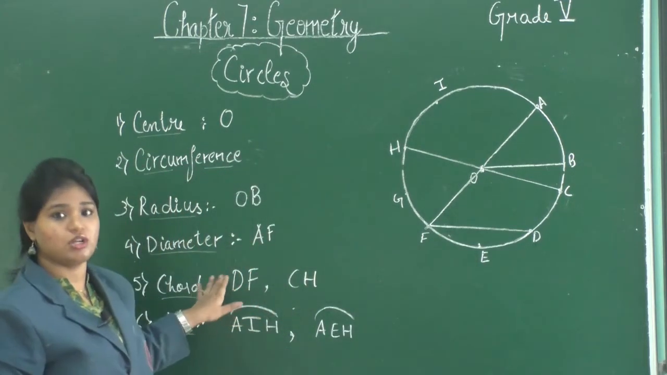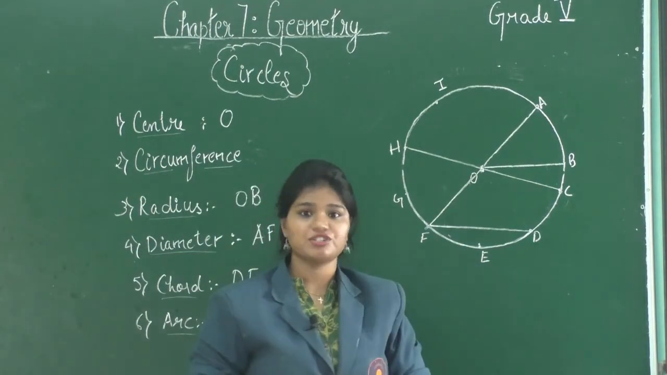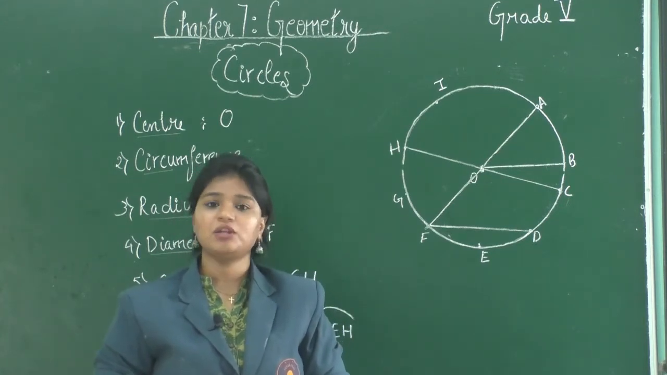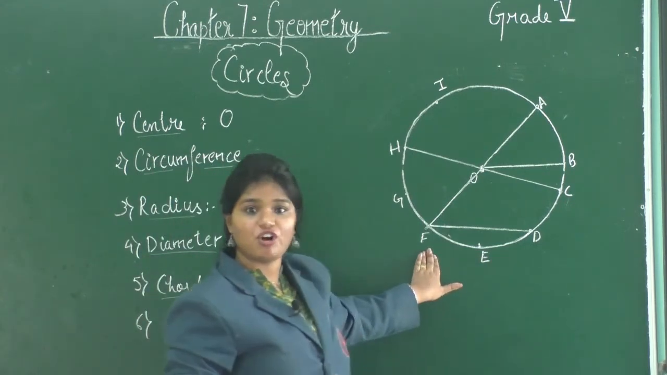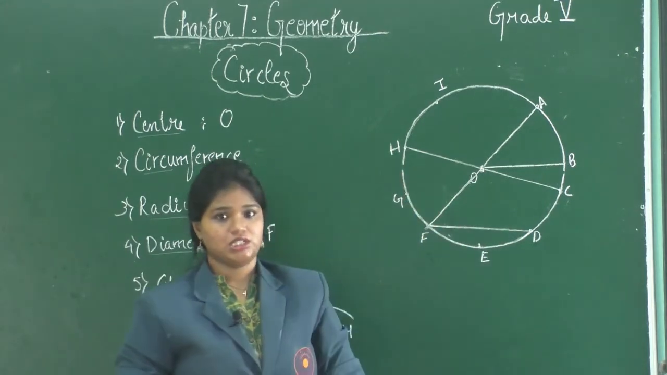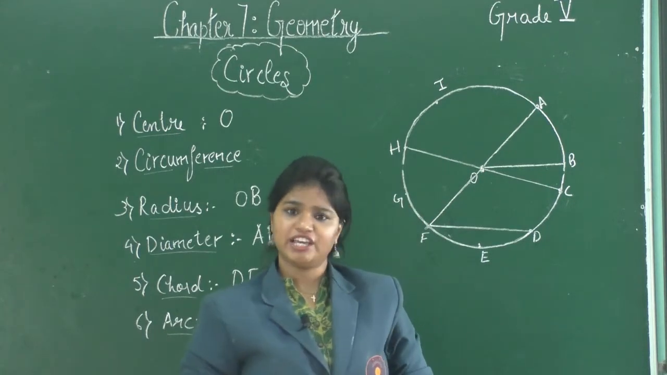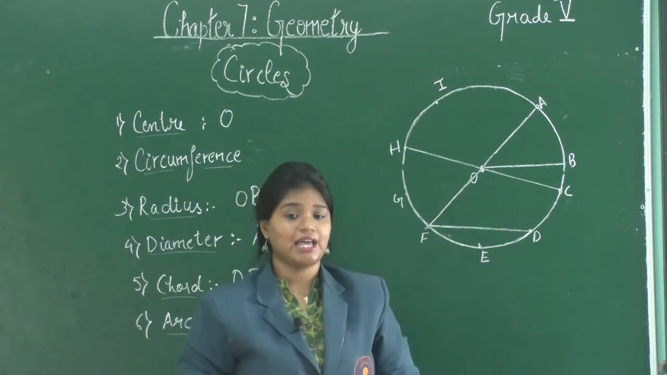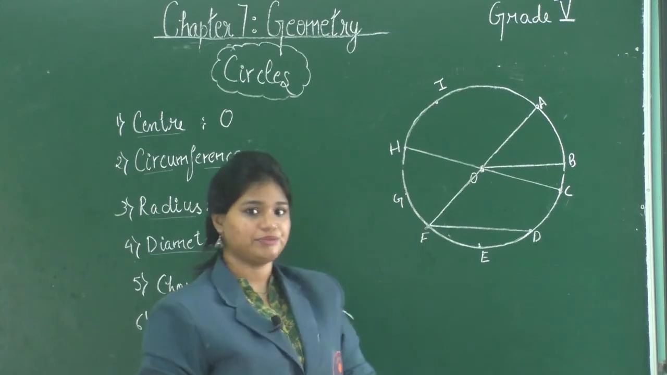Next we have chord. A chord is the distance between any 2 points on the circumference of a circle, passing through the center, or they may not pass through the center. For example, DF is a chord for a circle. Also, CH can be a chord for the circle. CH passes through the center. Now you might say that CH can also be called a diameter. Yes, CH is also a diameter. So, the diameter is the longest chord for a circle.